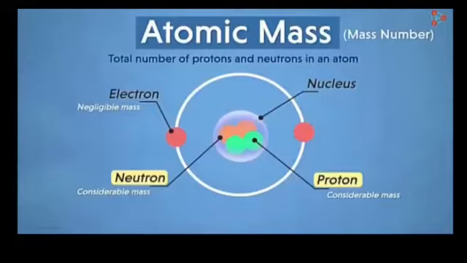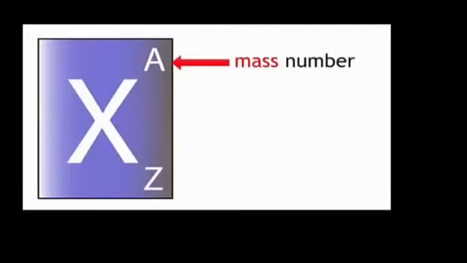So we can say that atomic mass is the total number of protons and neutrons in an atom. Because the mass of an atom is just because of the two subatomic particles, neutrons and protons, because of their considerable mass. Students, atomic mass is also called mass number, and it is represented by a capital letter A.